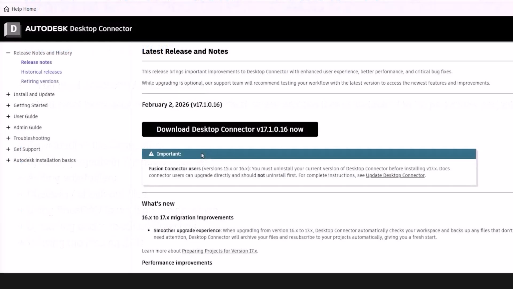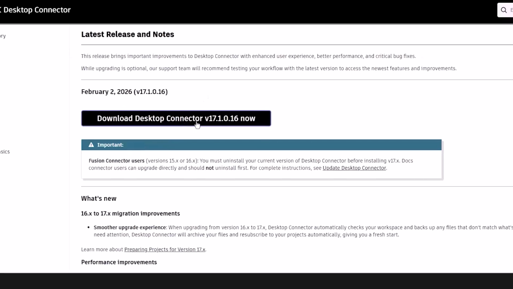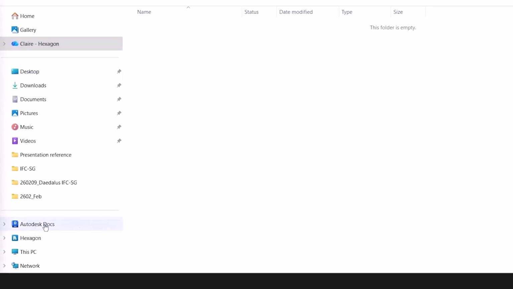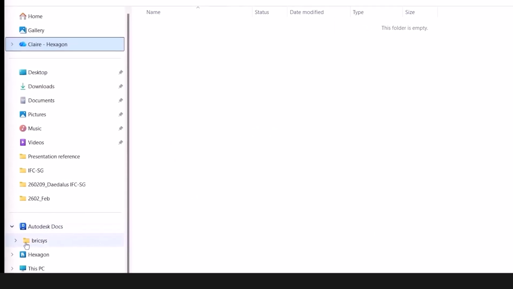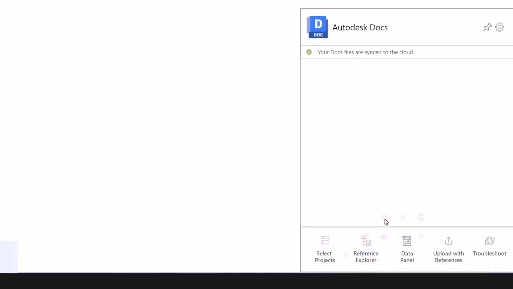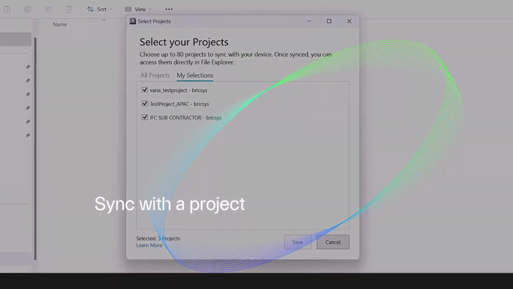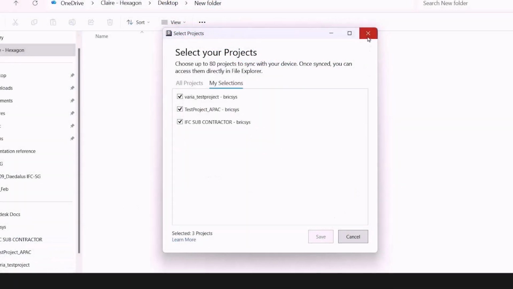Download the desktop connector directly on the Autodesk website and then install it. And once you've done that, you'll see Autodesk Docs will be accessible in your Windows Explorer. And on your taskbar, you can also access the connector. We can select the projects here. Going into My Selections, we see that the list corresponds to the list of projects we now have in Windows Explorer. So what happens when someone invites you to another project?